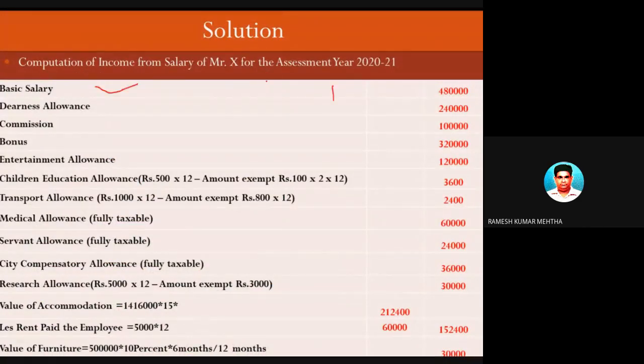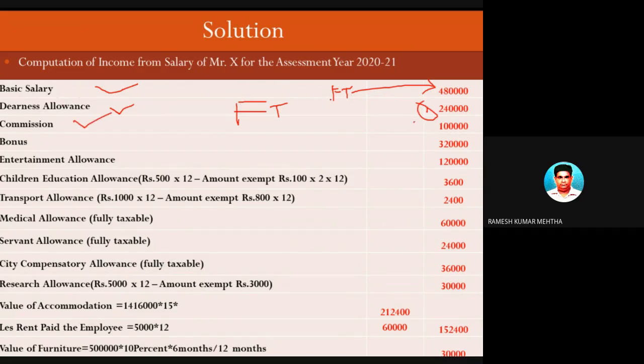Basic salary. The rule is fully taxable, and the amount is put in the fully taxable column. DA allowance: this allowance forms a part of retirement benefits, and the rule is it is fully taxable. So this is the first allowance. So this 2,40,000 rupees is fully taxable.